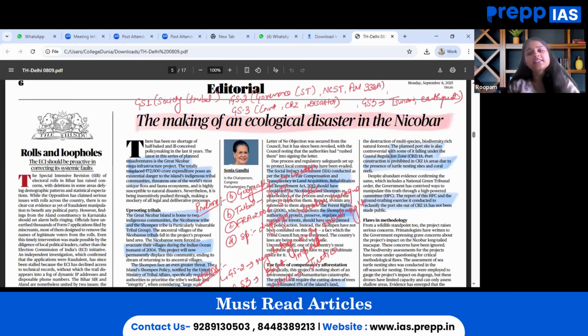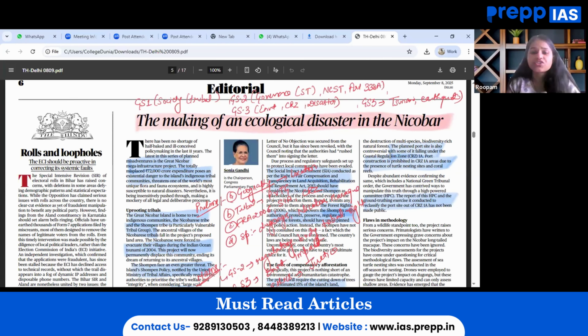But here, that's a holistic issue. This particular article majorly talks about Andaman and Nicobar. Then the different kinds of tribes that exist there, the population that they have, the language that they have. So all these can be brushed up while going through this particular article.